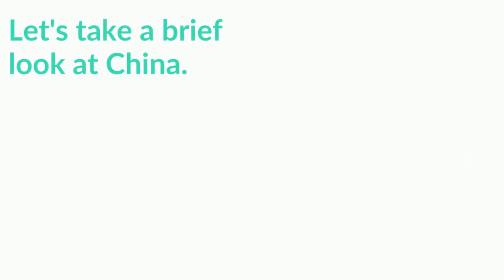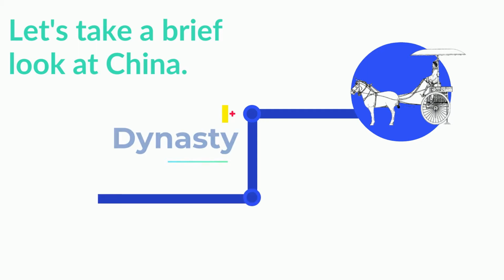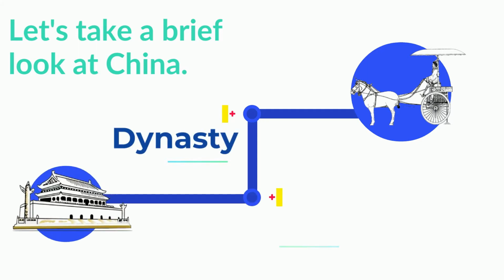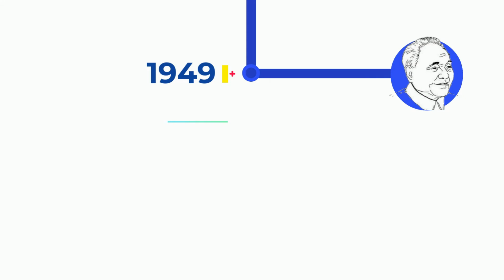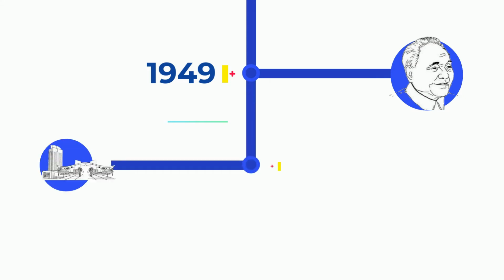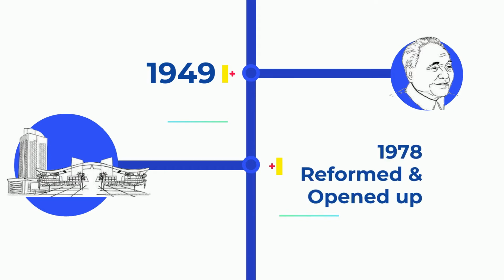Let's take a brief look at China. Ancient China has undergone many changes and dynasties. In the Qin dynasty, Emperor Qin Shi Huang established the first unified authoritarian centralized empire in Chinese history. After the revolution in the early 20th century, the People's Republic of China was established in 1949. In 1978, China reformed and opened up.